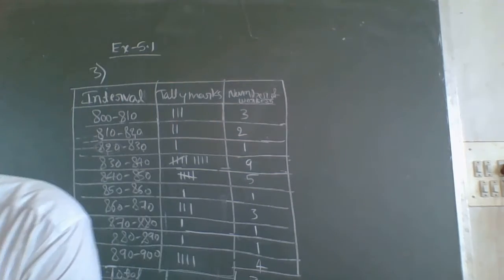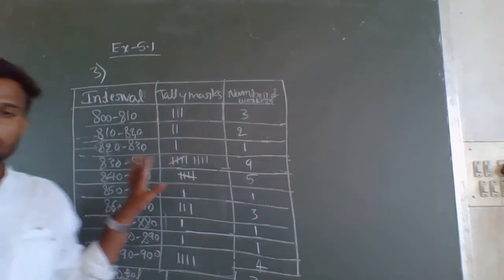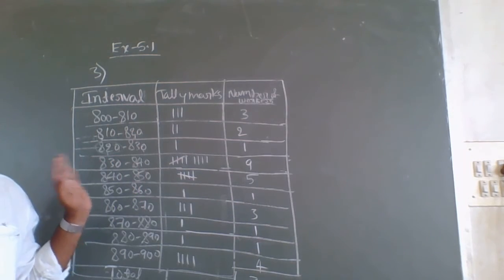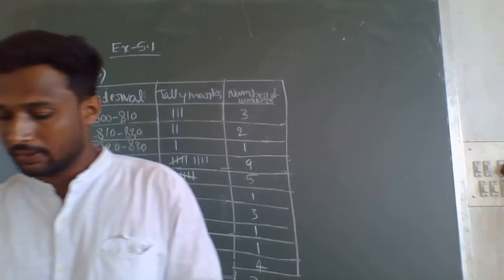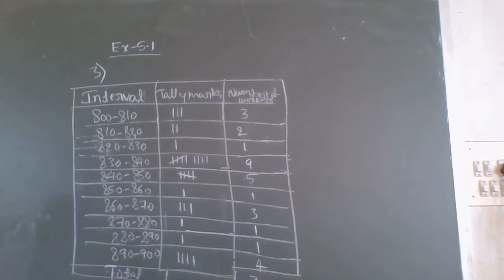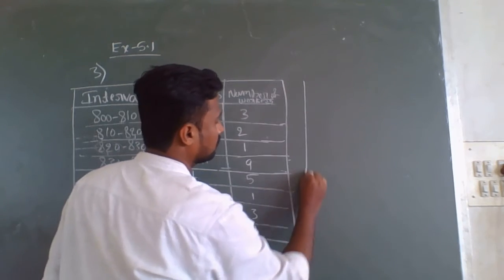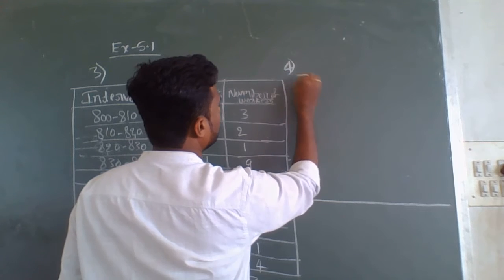First we will draw one histogram for this frequency table, and using that we can answer the questions they have given. To create the histogram, first I will draw a graph here. This is question number 4.